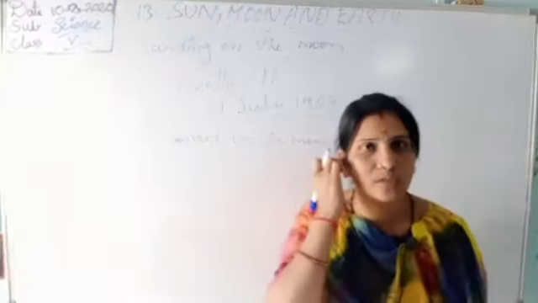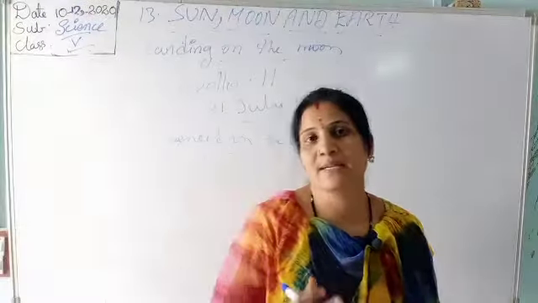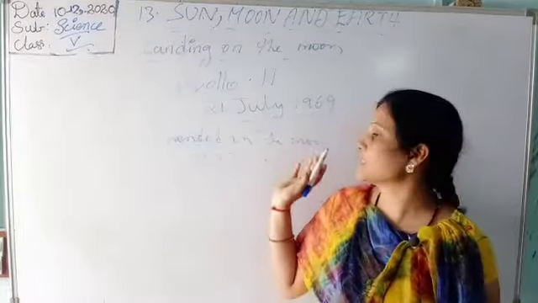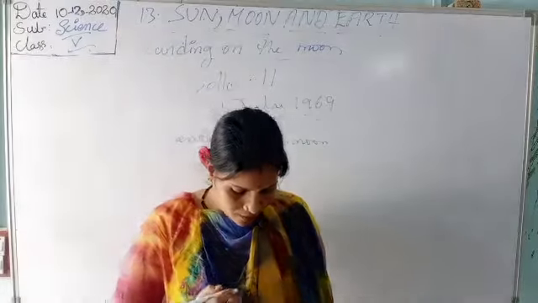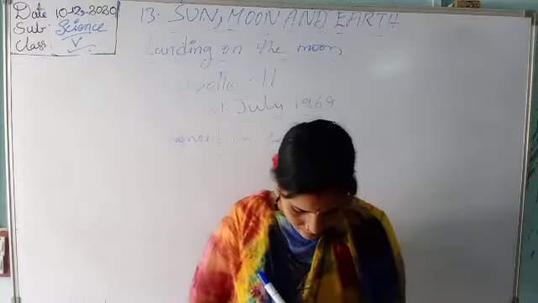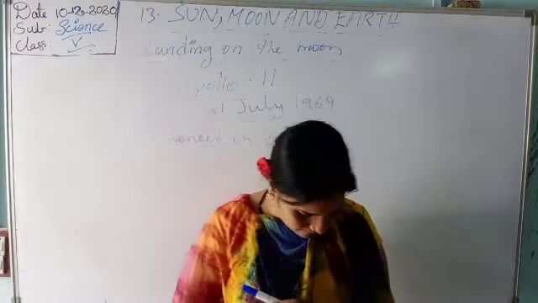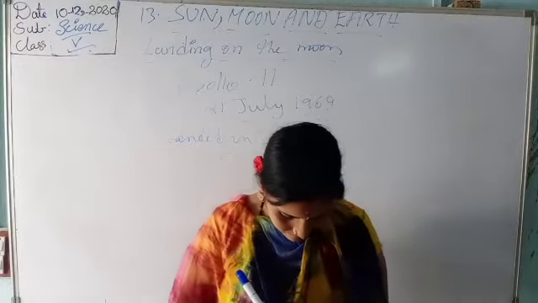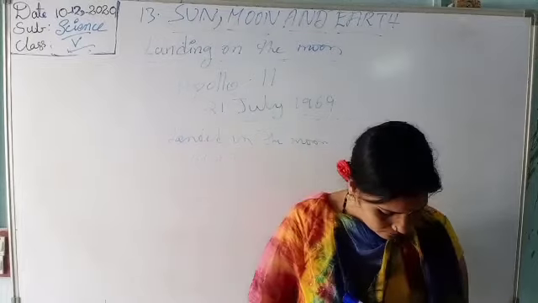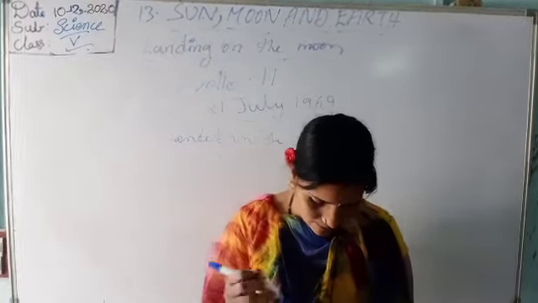They went on the moon successfully in 1969 on 21st July. Here Neil Armstrong and Edwin Aldrin stepped on the moon's surface. Astronaut Michael Collins remained in the command module to circle the moon and keep in touch with the earth.